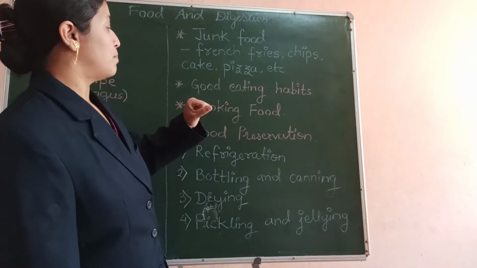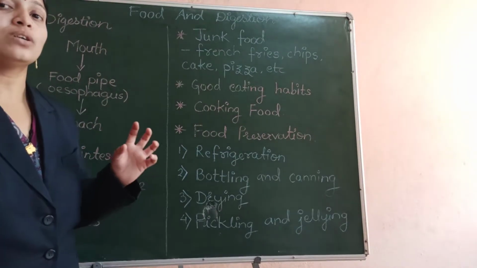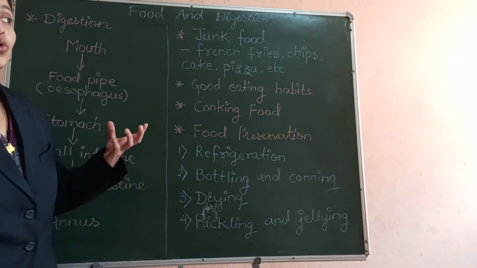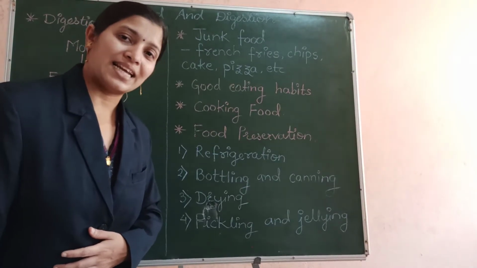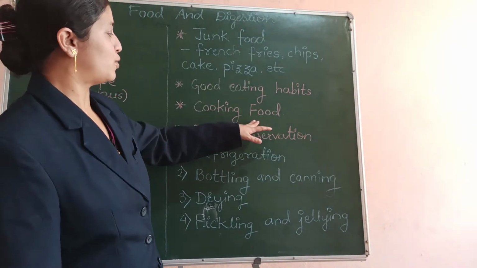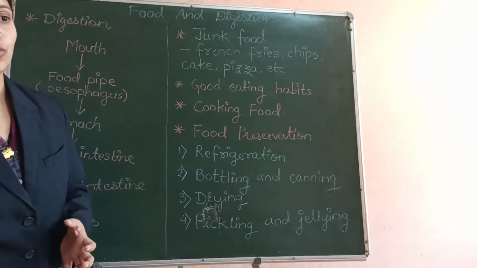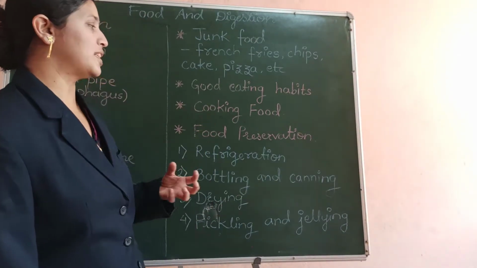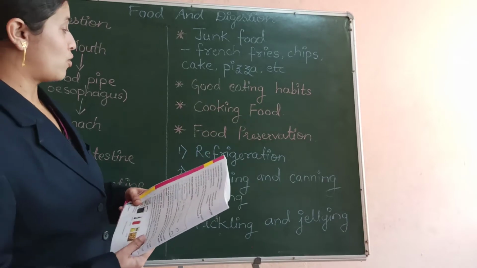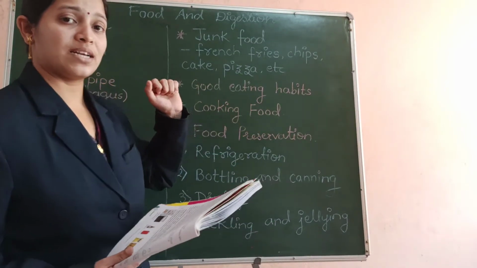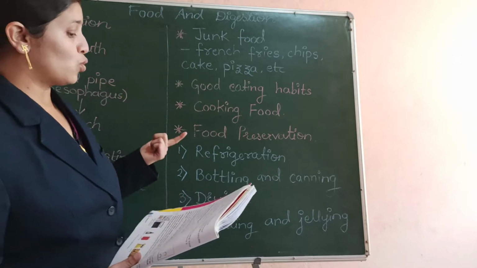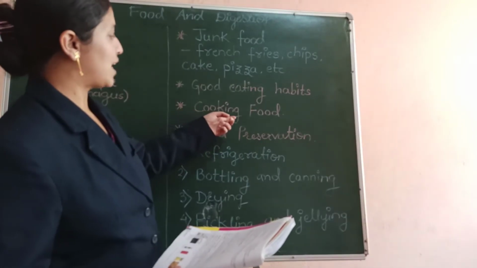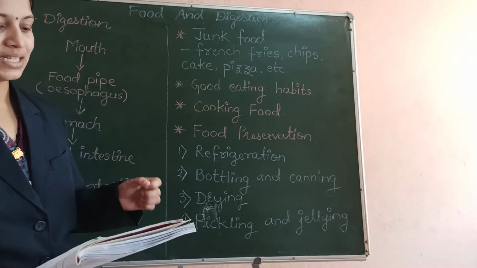Cooking of food makes the food soft and easy to digest. Also, when the food is cooked, some spices are added to it, and cooking makes the food very tasty. That is why cooking of food is done in each and every home, so that the food can be digested easily and the food becomes soft. So we should always cook the food which requires cooking. Also, cooking kills the germs which are present in that food. So it is very necessary that we cook the food before eating it.